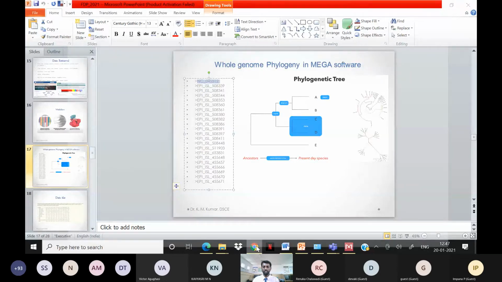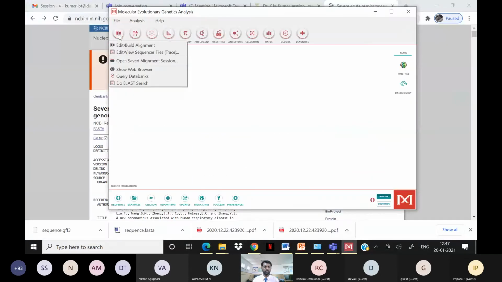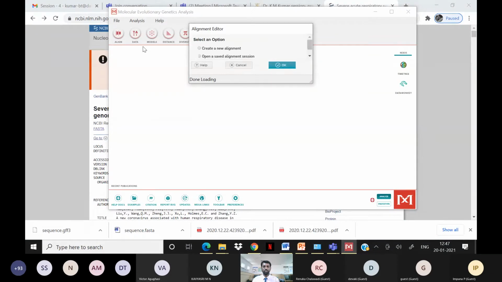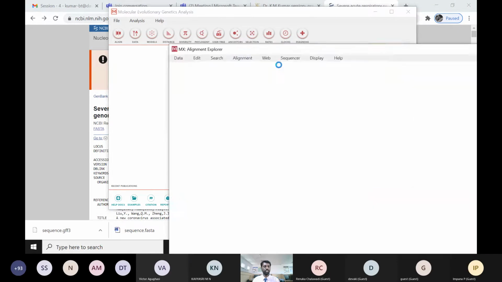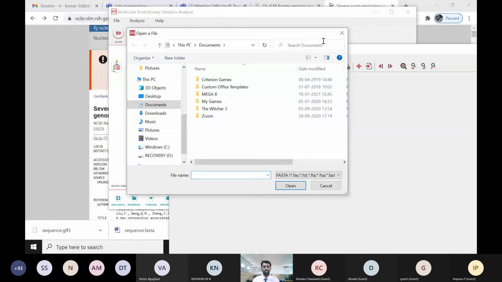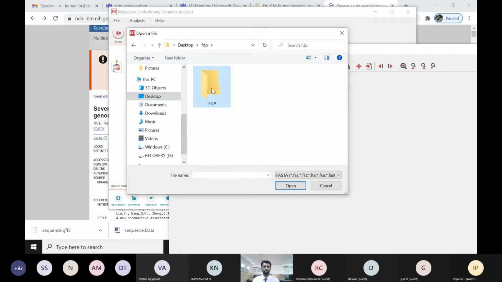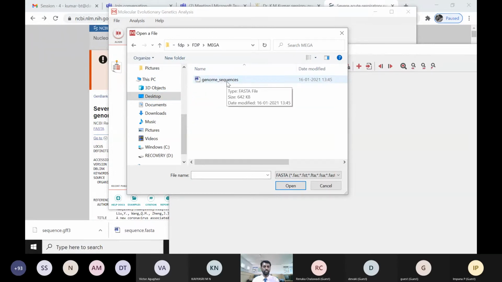So we are going to upload them here. I go to Align, and Build Alignment is there. Here you retrieve sequences from a file. So when you upload those data, which you have just seen in the PPT, those genome sequences, those data sets are already downloaded.